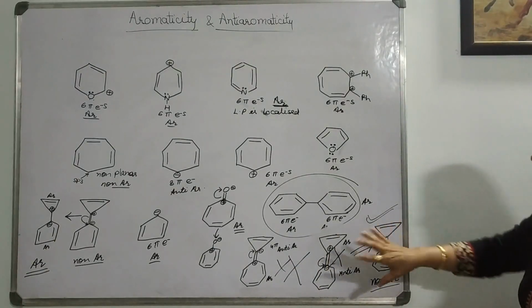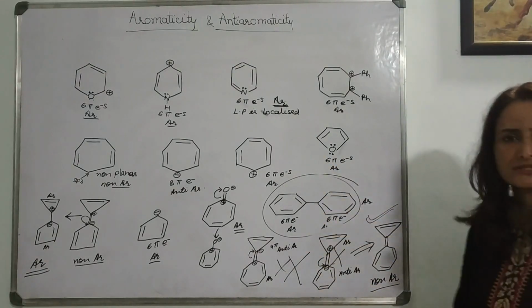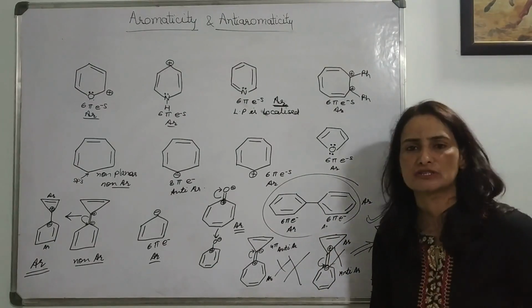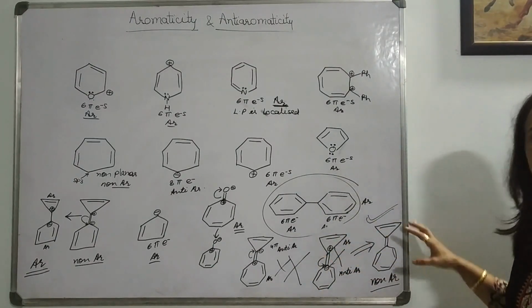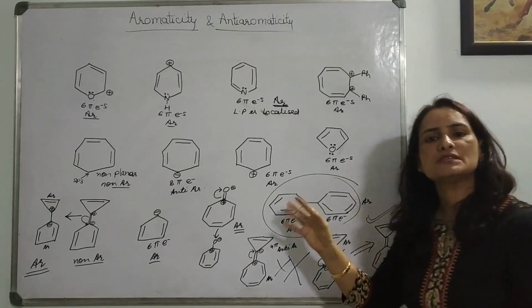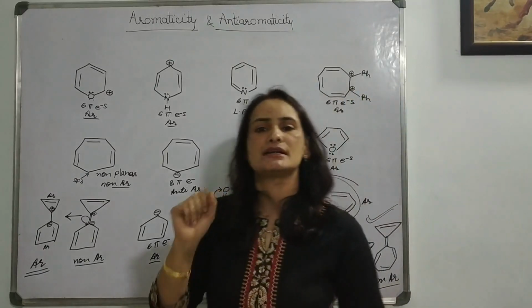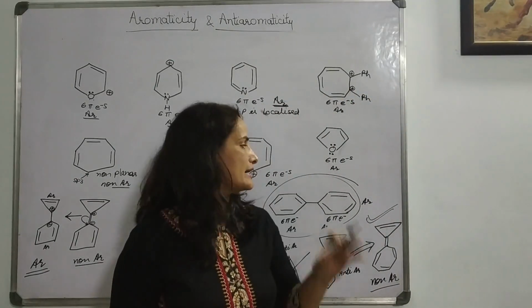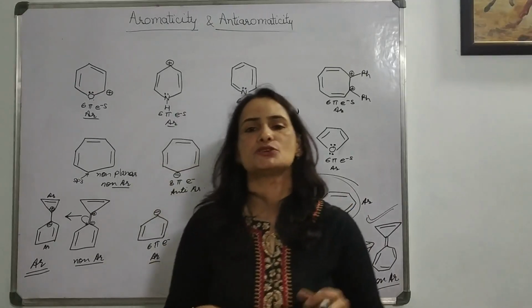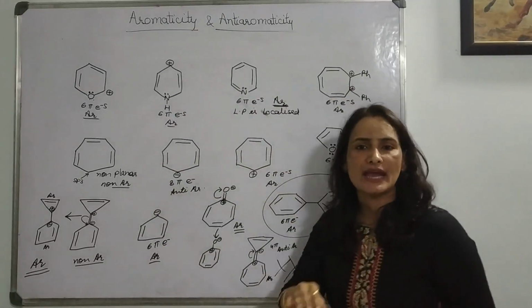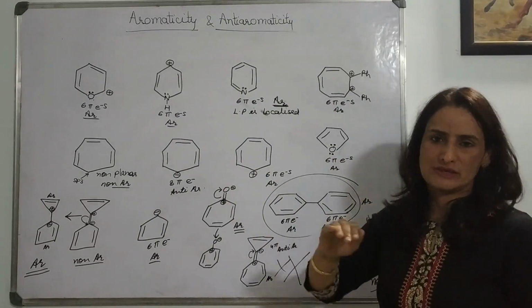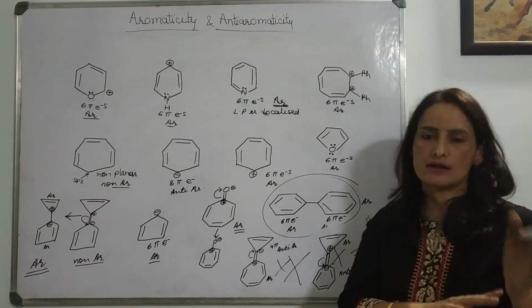So remember, in all the cases it is not possible that they will always go for shifting. Please check first, then you can answer. So this is all about the aromatic and anti-aromatic situations, and you can compare the examples, you can check them. Please check as we have done sequence-wise: cyclic, planar, Huckel rule.